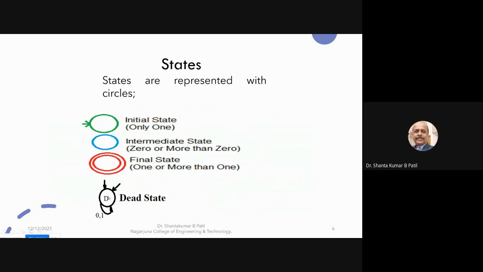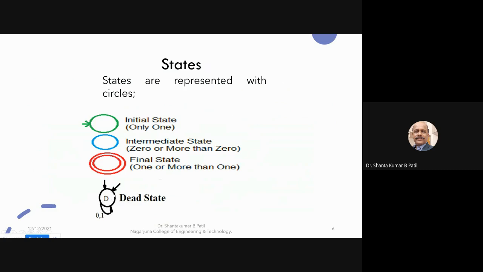A dead state is also like an intermediate state, but the only difference between the intermediate state and the dead state is that the intermediate state has an input as well as an output, whereas the dead state has only input. We do not find any output.